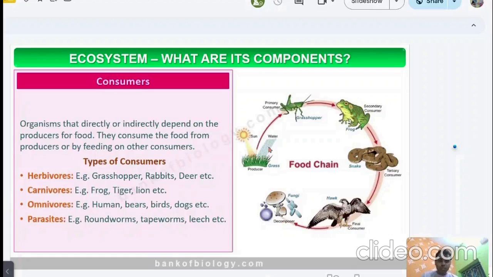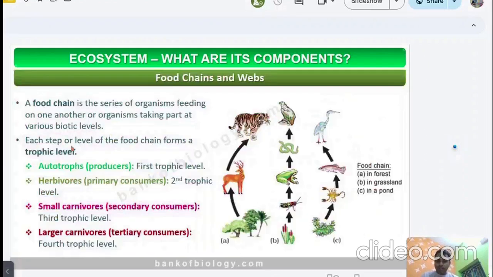That means nutrition and energy are transferred through a series of processes. Now, each step or level of the food chain forms a trophic level. If you see here, the plant is eaten by deer and the deer is eaten by tiger. And here plant to insect, insect to frog, frog to snake, snake to eagle. Here small plant to scorpion, then fish, then bird. Every level is known as a trophic level.